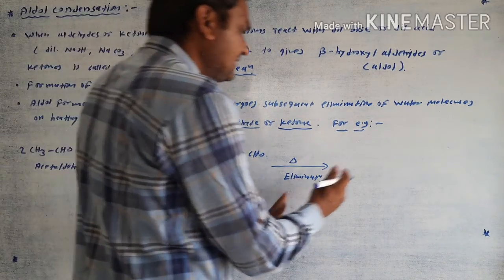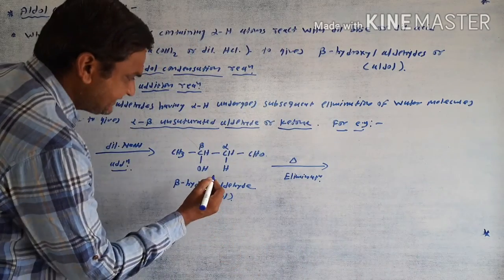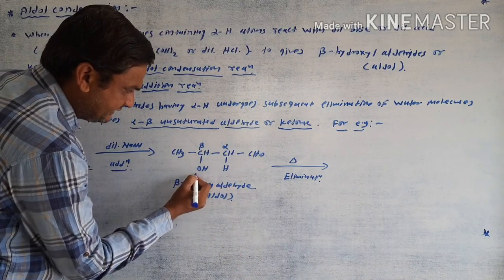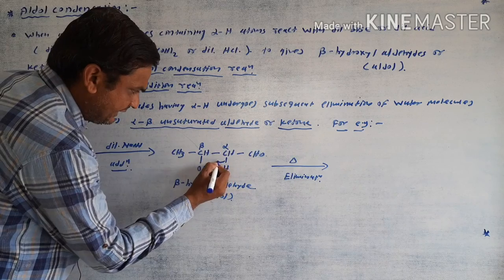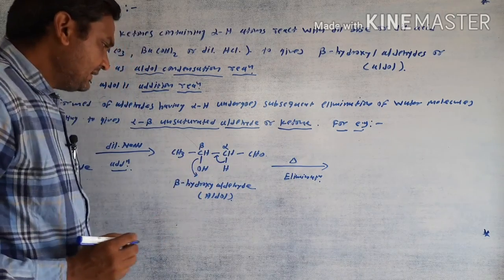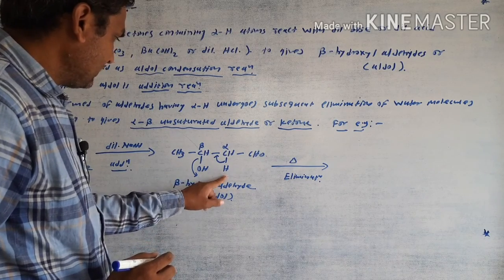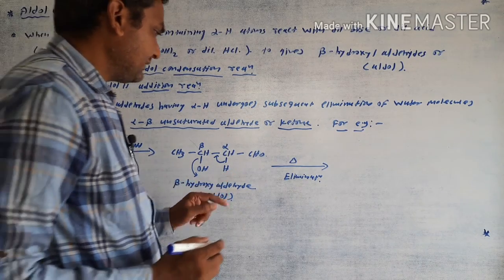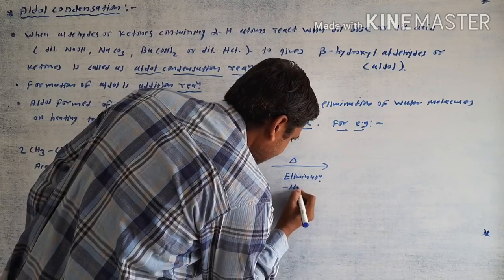The second step is the elimination reaction, in which this hydrogen and this hydroxyl, the electron density or this bond goes here, and the OH is eliminated and picks up this hydrogen, so overall a water molecule is removed here.